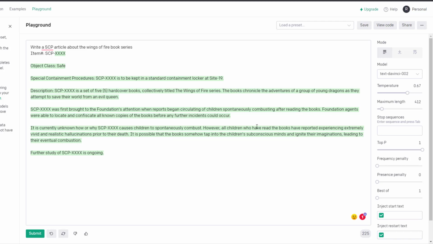when reports began circulating of children spontaneously combusting after reading the books. Foundation agents were able to locate and confiscate all known copies of the books before any further incidents could occur. It is currently unknown how or why it causes children to spontaneously combust. However, all children who have read the books have reported experiencing extremely vivid and realistic hallucinations prior to their deaths. That is like when you listen to music and you see your AMV in your head and it looks really good. It is possible that the books somehow tap into the children's subconscious minds and ignite their imaginations, leading to their eventual combustion. Further study is ongoing.